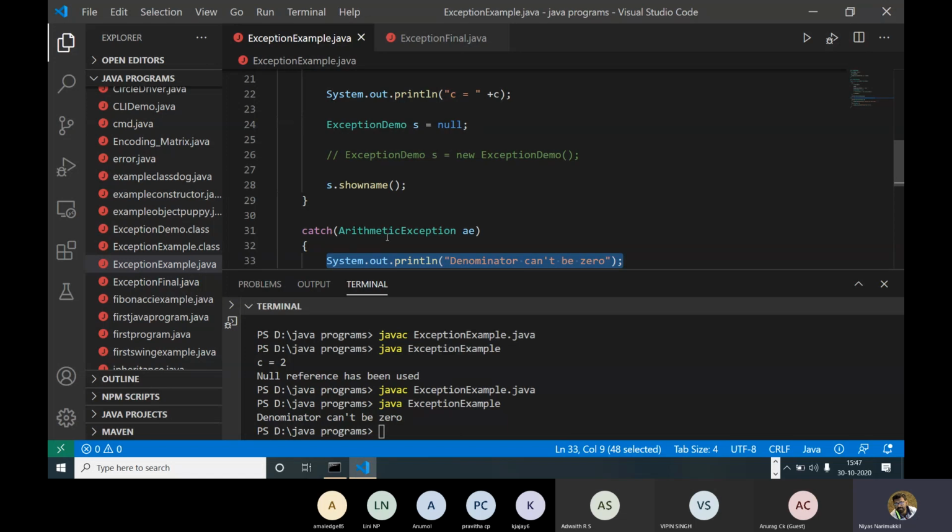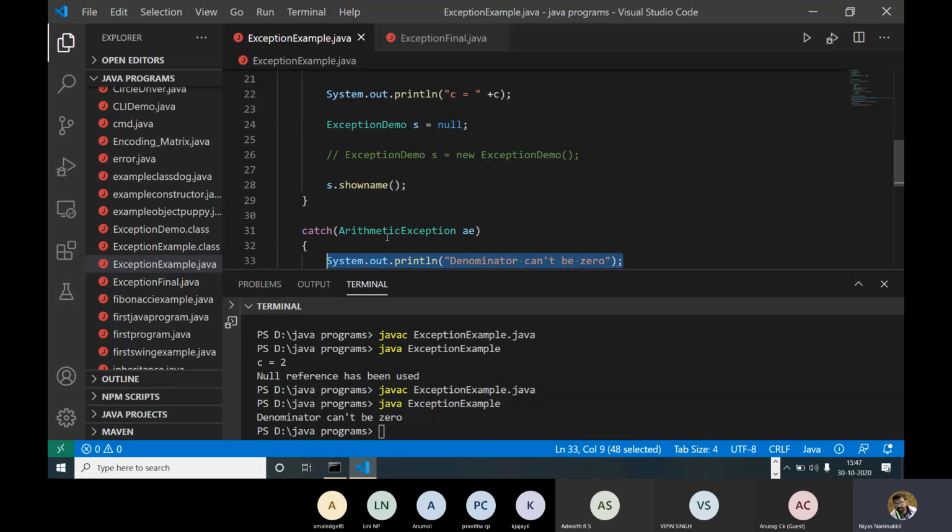You need to catch this arithmetic exception. If you are handling an array, there is another kind of exception, array index out of bounds exception, right? If your array has only 5 elements and you try to save a[100] equal to 2, there is no index like 100 in actual memory, right?